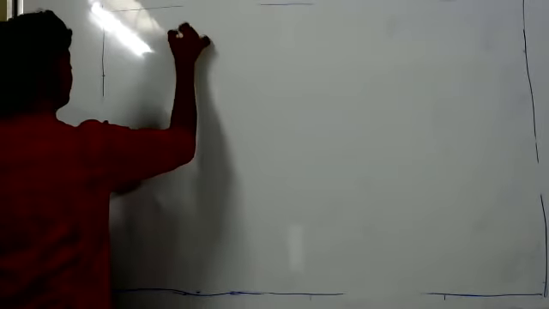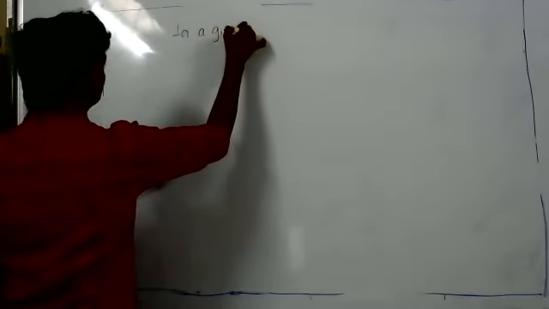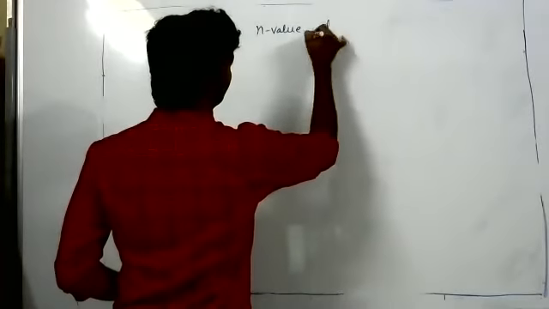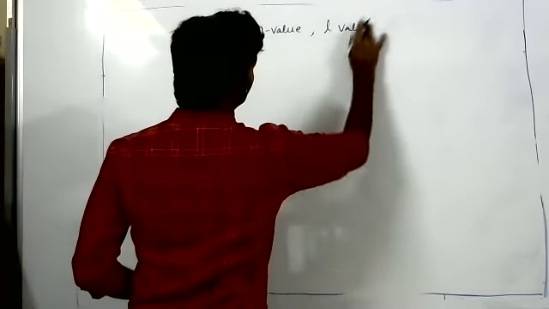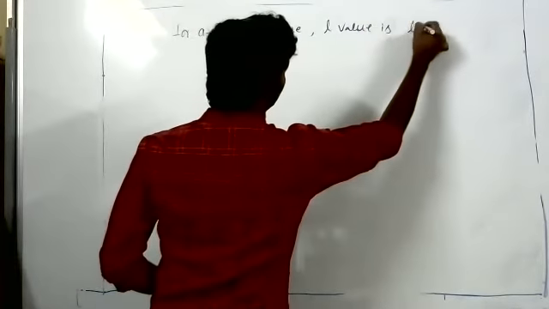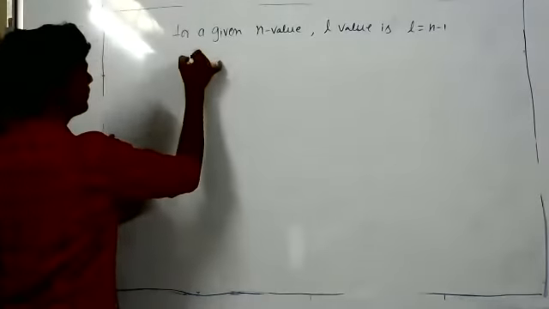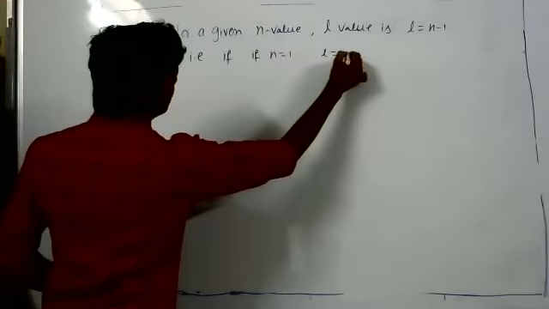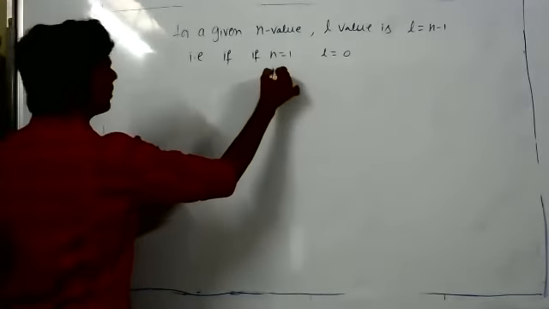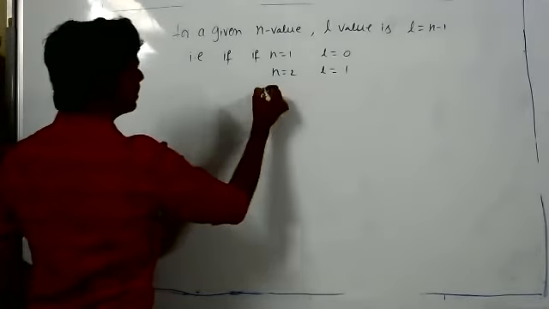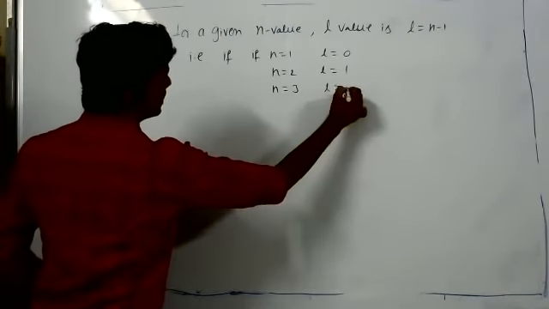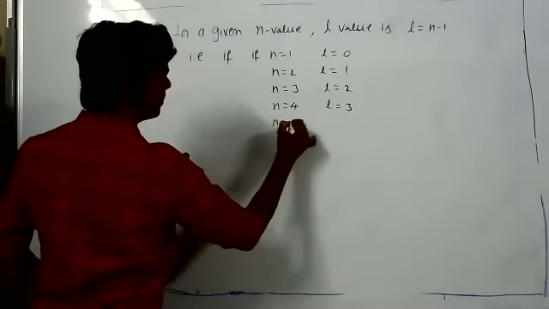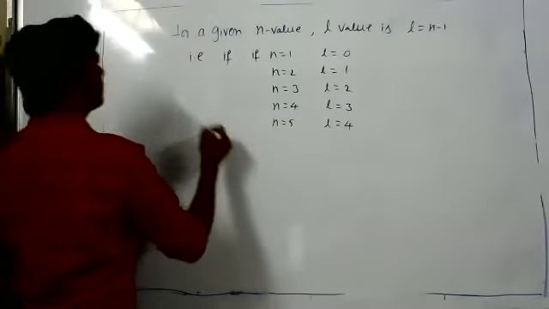So now for a given n value, the L values are from 0 to n minus 1. That is, if n equal to 1, L is equal to 0; n equal to 2, L is equal to 0 and 1; n equal to 3, L is 0, 1, 2; n equal to 4, L is 0 to 3. So for n equal to 5, L is up to 4. Yeah, right.